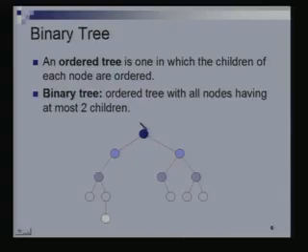Won't the order be distorted then? No, so this is one binary tree. All we are saying is this is one binary tree, and if I were to draw it in a slightly different manner, which means I move this entire piece to the left and this entire piece to the right, then I get a different binary tree. There are two different binary trees. That's all we are saying.